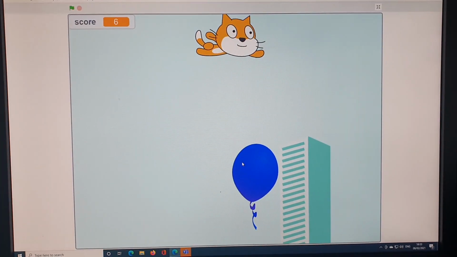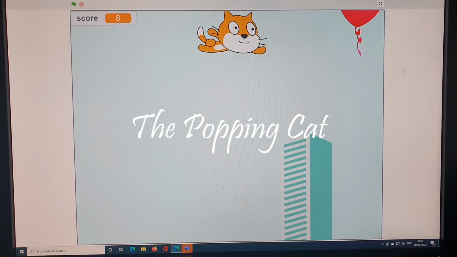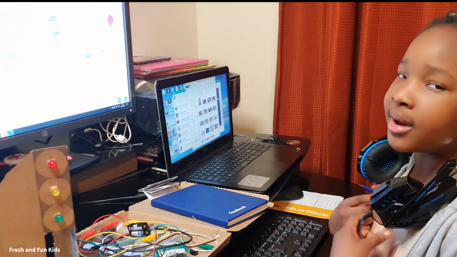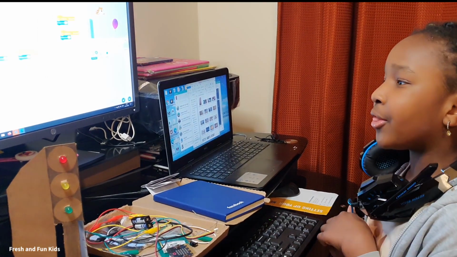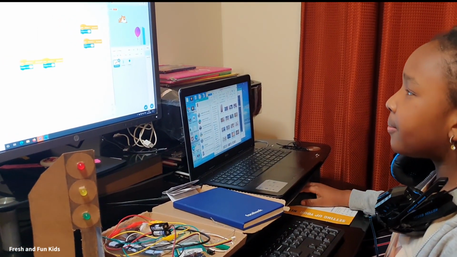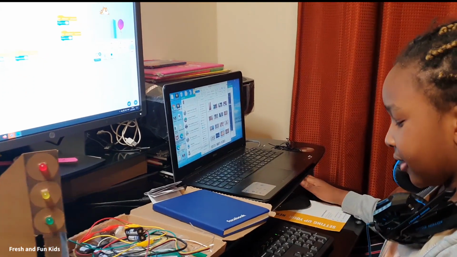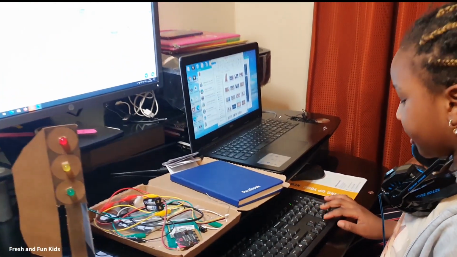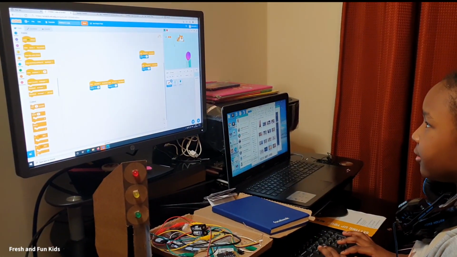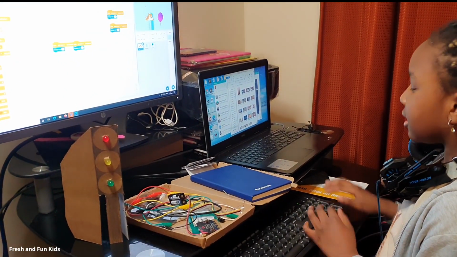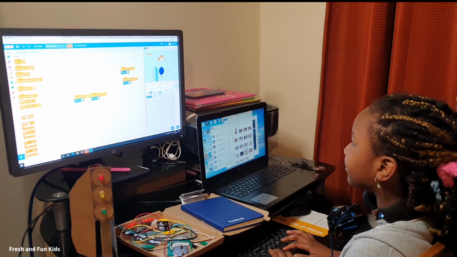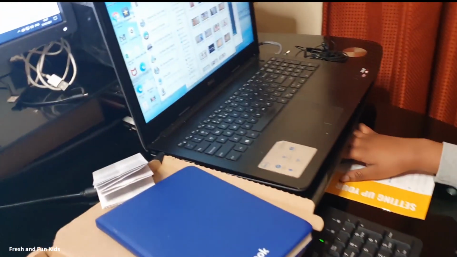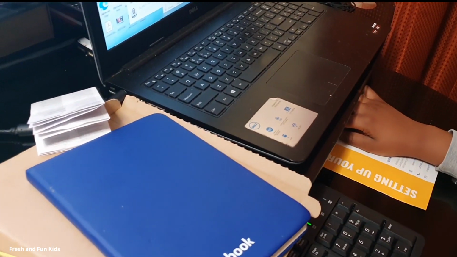Today, I'm working on a game called The Popping Cat. Although I'm not yet done with it, I'll tell you what it does. In The Popping Cat, you use the arrow keys to direct the cat anywhere it would like to go. When the cat sees a balloon, that's how it works. The cat always pops the balloon.